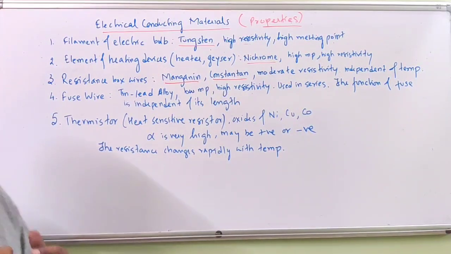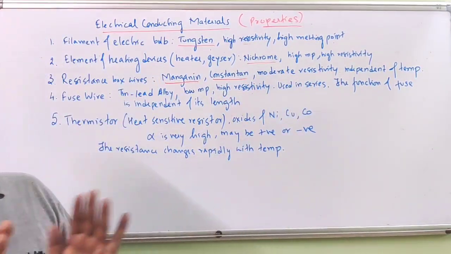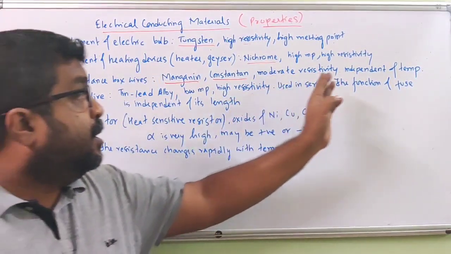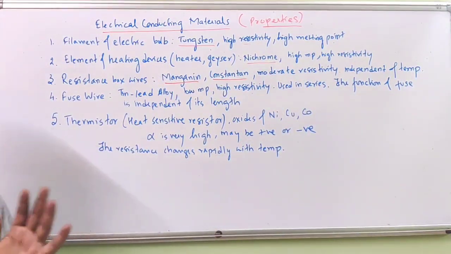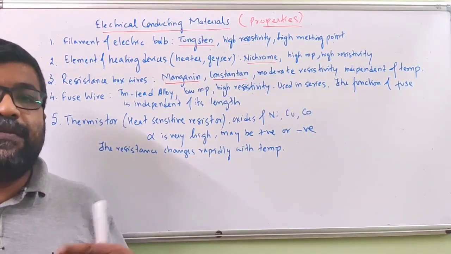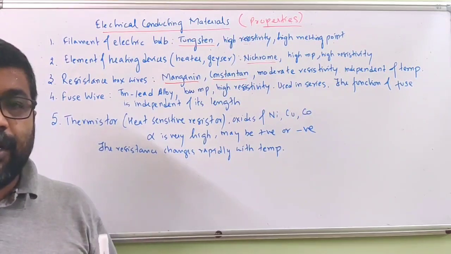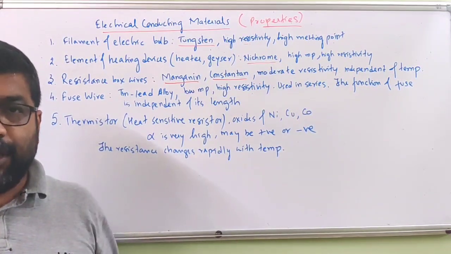Now what is their property? They have moderate resistivity, that is resistivity within the normal range, but practically independent of temperature. That means if the temperature changes, the resistivity should not change, and so the resistance will also not change.